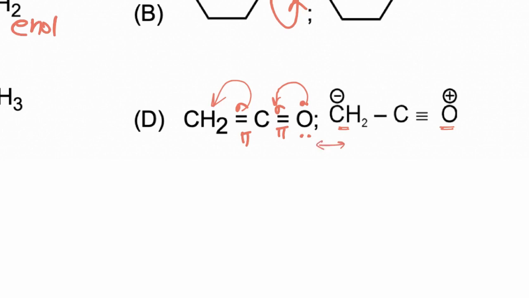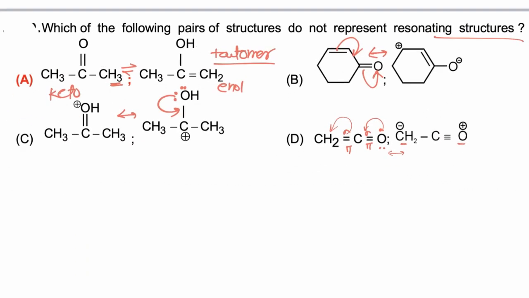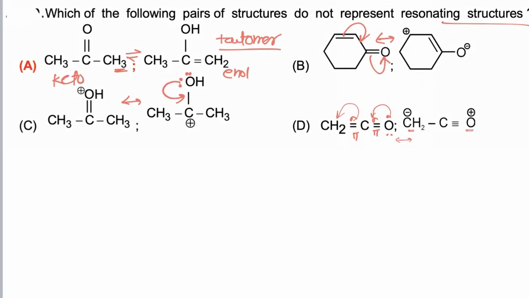So these two are resonating structures of each other, and hence B, C and D are resonating structures, while in option A the molecules given are isomers, and hence the correct answer is A.